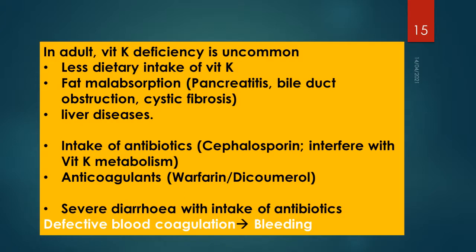And if a person is suffering from severe diarrhea and taking antibiotics, in that condition vitamin K deficiency can be manifested. And if vitamin K deficiency is there, this may cause defective blood coagulation process, which ultimately can lead to bleeding disorders. In those patients, abnormal non-carboxylated prothrombin is observed in blood of these persons.